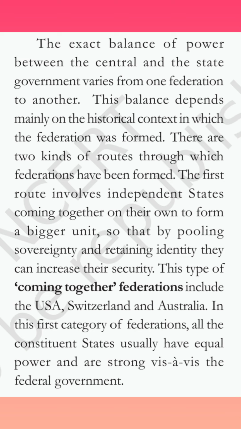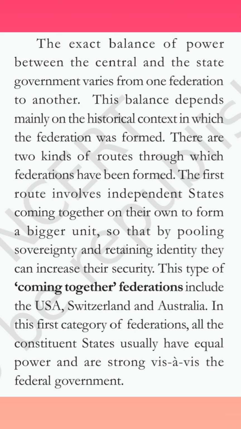There are two kinds of routes through which federations have been formed. The first route involves independent states that come together on their own to form a bigger unit. Of their own will, they come together and form a bigger unit, pooling together sovereignty while retaining their identity, and they can increase their security in this manner. Examples of this type of coming together federations are USA, Switzerland and Australia.